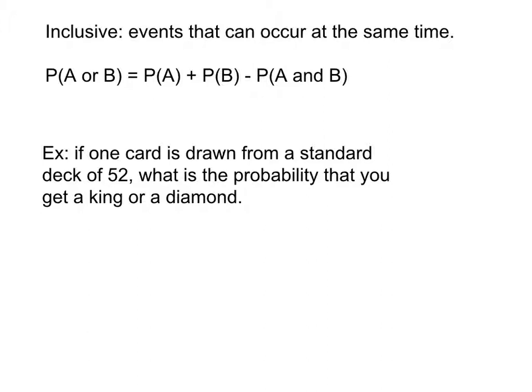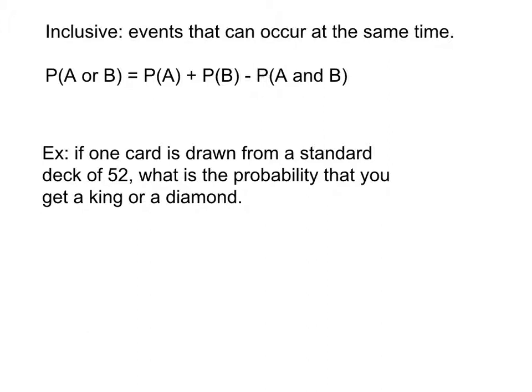So now we're still drawing just one card from a standard deck of 52, and we want to know what's the probability that we get a king or a diamond. Now if you know anything about cards, there are 4 cards of each type, like in the last example, 4 kings and 4 queens. But there are also 4 what we call suits. There are diamonds, hearts, spades, and clubs. There are 13 cards in each suit. An ace, a 2, a 3, a 4, a 5, a 6, a 7, an 8, a 9, a 10, a jack, a queen, and a king.